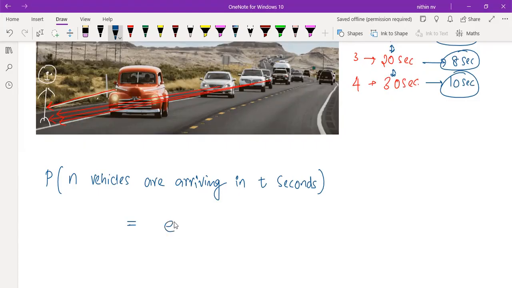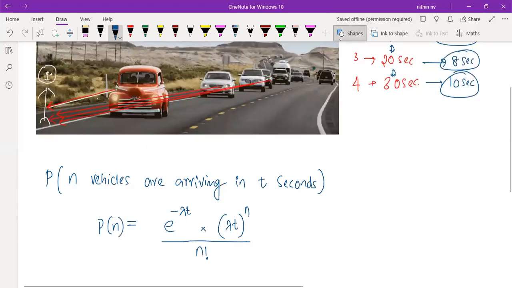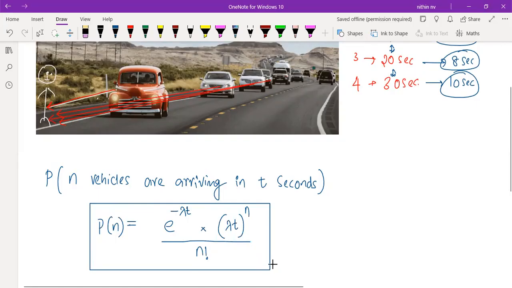That is nothing but e raised to minus lambda t into lambda t raised to n, whole divided by n factorial. So this equation you need to learn by heart. That is very, very important. e raised to minus lambda t into lambda t raised to n divided by n factorial. Now you know how to calculate this factorial and all, right?